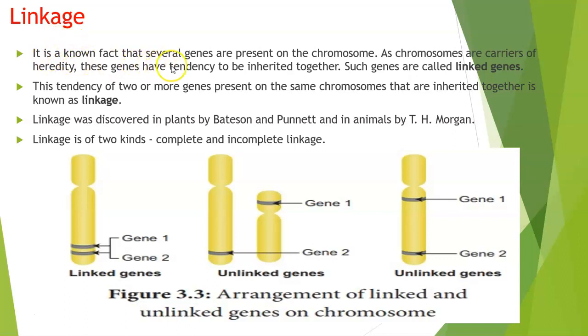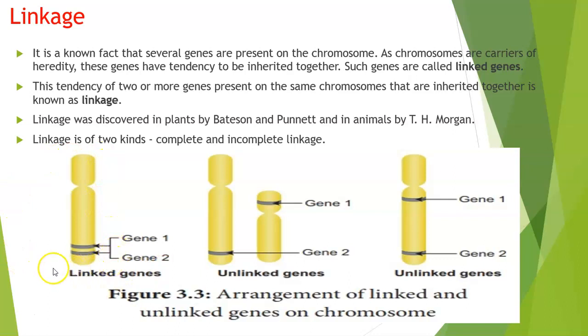It is a known fact that several genes are present on the chromosome. As the chromosomes are carriers of heredity, these genes have a tendency to be inherited together. Such genes are called linked genes. This tendency of two or more genes present on the same chromosome to be inherited together is also known as linkage. Linkage was discovered in plants by Bateson and Punnett and in animals by T.H. Morgan.